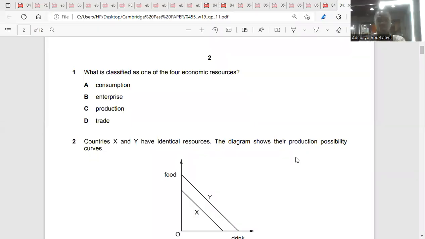The first question says, what is classified as poor economic resources? When we talk about economic resources, we're talking about the factors of production. Are you with me? So, what are the factors of production? The land, the labor, the capital, and the enterprise. So, which among these are the factors of economic resources? Enterprise. B. I think it's clear, right?